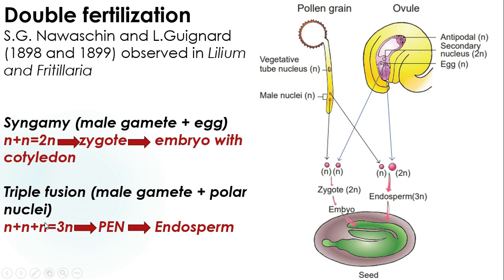It is formed from the upper polar nucleus and lower polar nucleus. When these polar nuclei fuse, the product is called the secondary nucleus. So three haploid sets of chromosomes fuse together to form a triploid nucleus. This first cell is called the primary endosperm nucleus, which later develops into the endosperm tissue. This endosperm provides nutrients to the growing embryo.